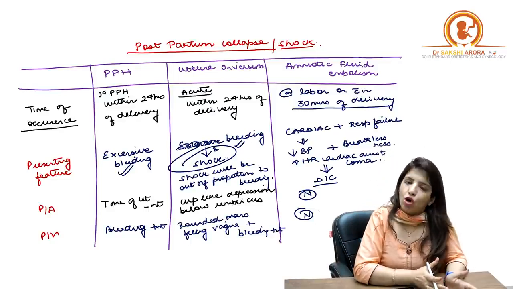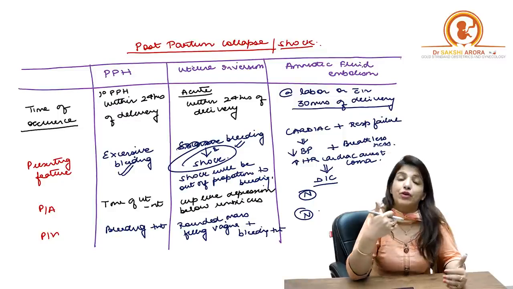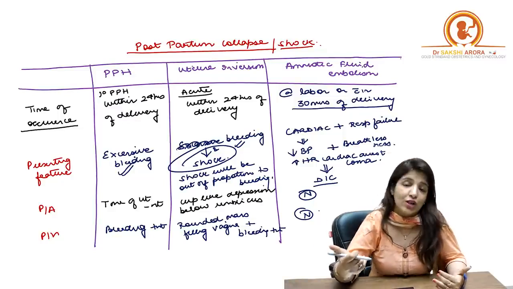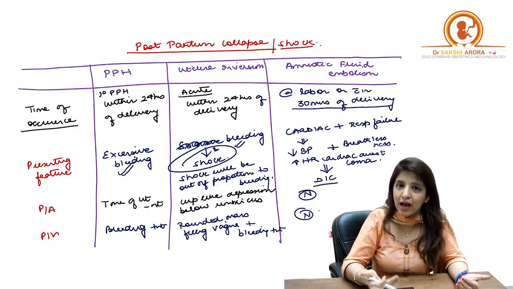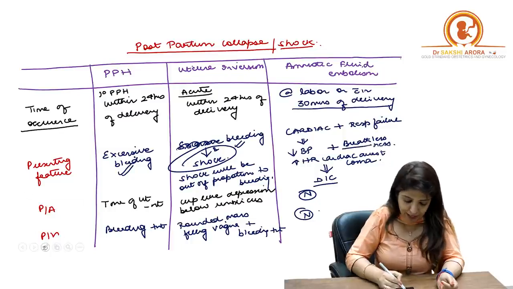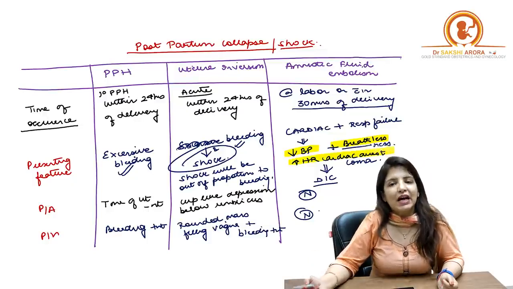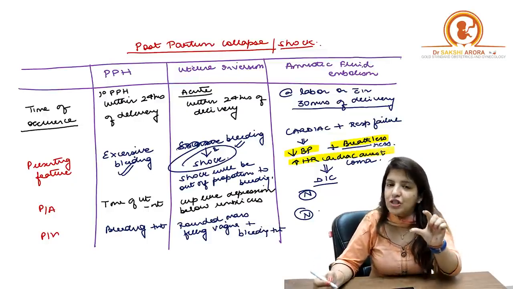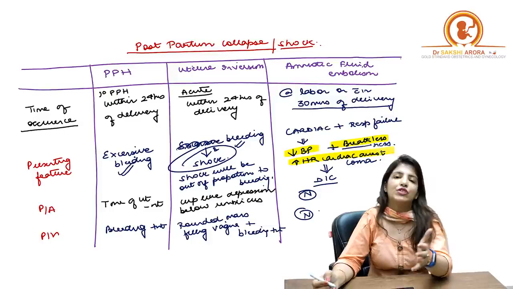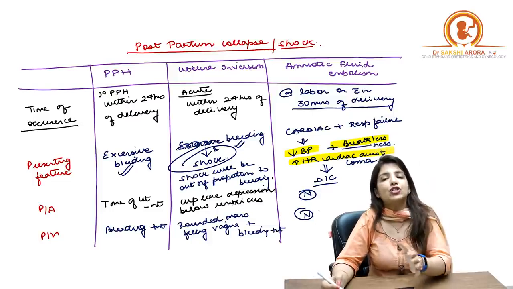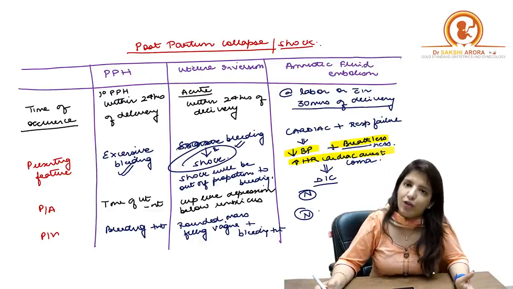Whereas in case of amniotic fluid embolism, the initial complaints which you get are those of cardiorespiratory failure, which means the patient is going to be hypotensive, there will be tachycardia and breathlessness, right? Now, if the patient survives this first phase, then she goes into the second phase, and that is the phase of DIC, where due to excessive blood loss, the patient is going to have DIC. But initially the first phase is of cardiorespiratory failure, right?